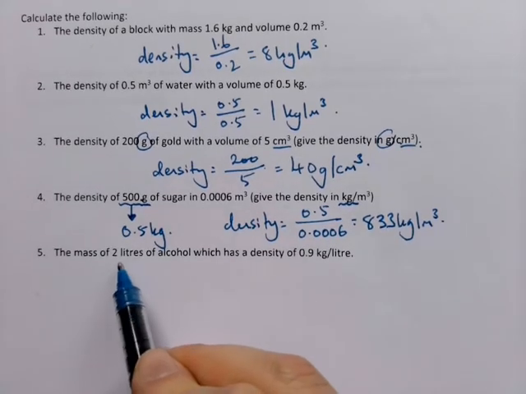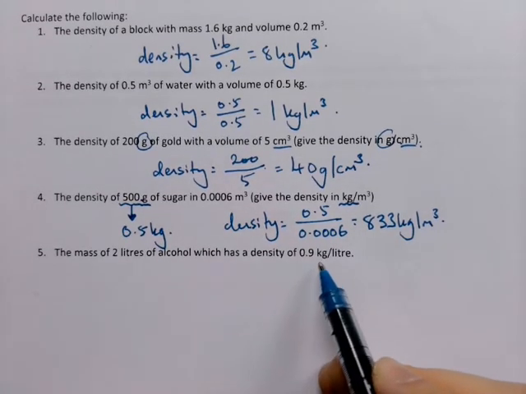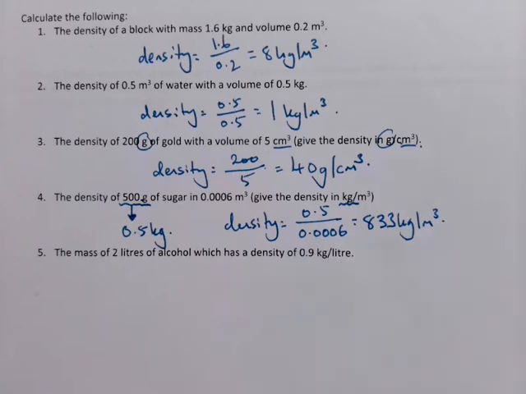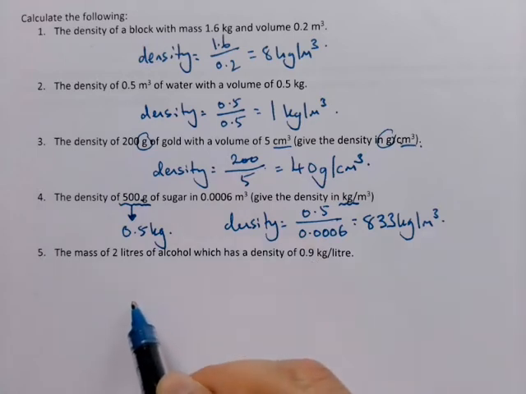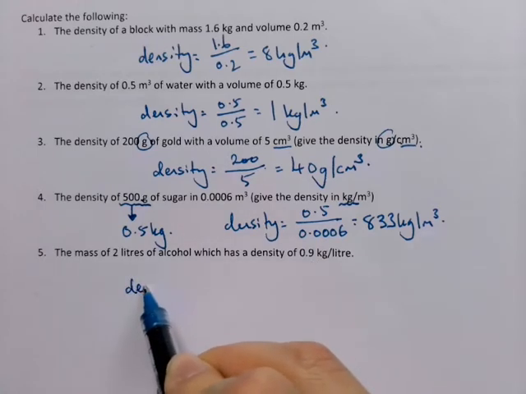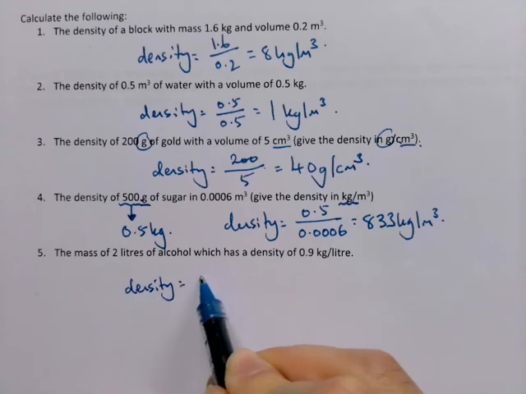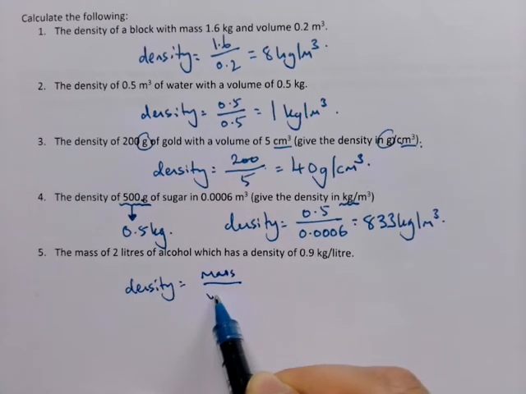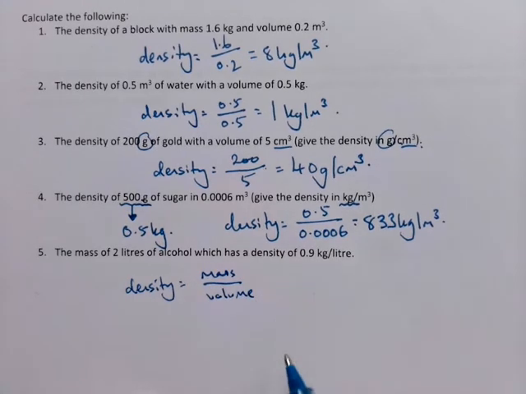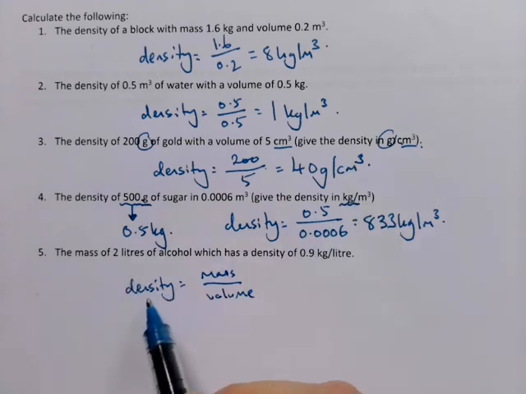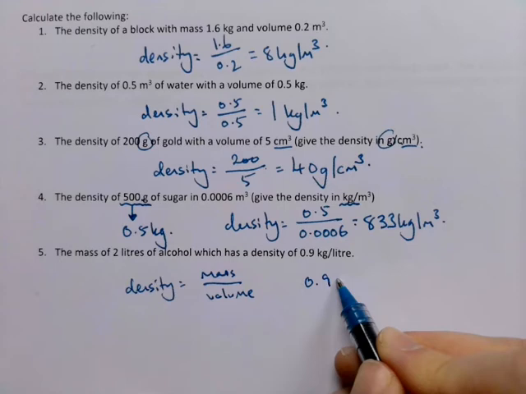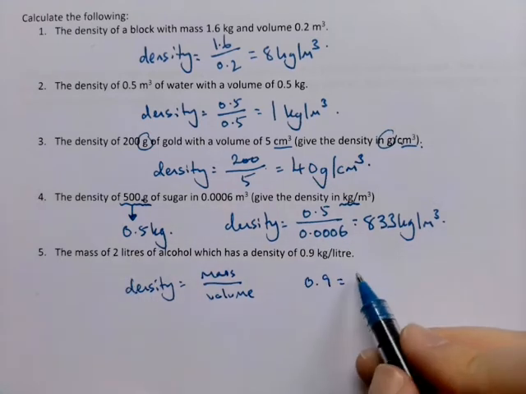And finally, the mass of 2 litres of alcohol, which has a density of 0.9 kilograms per litre. Okay, so we can do this a couple of ways. We can think first, well, I know that density is mass divided by volume. And if I put all my numbers in, I know the density is 0.9. The mass is what I want to know.